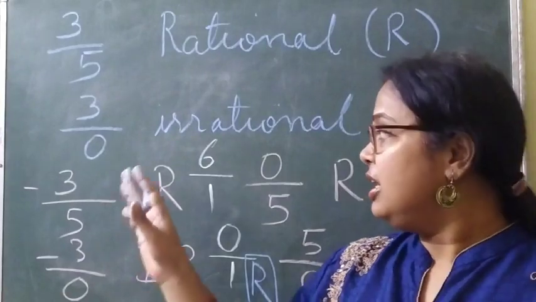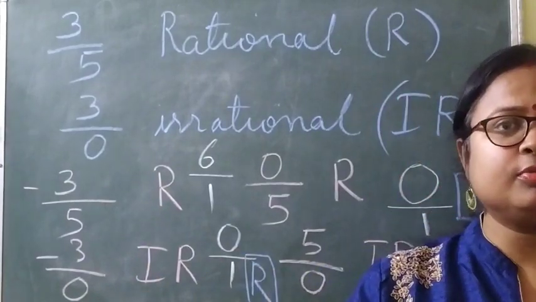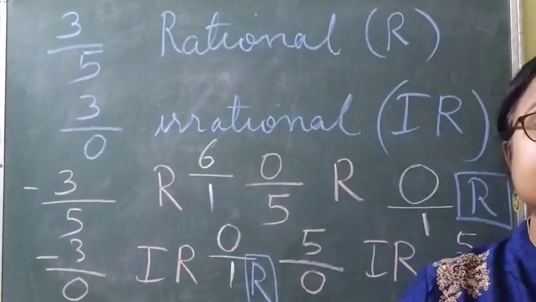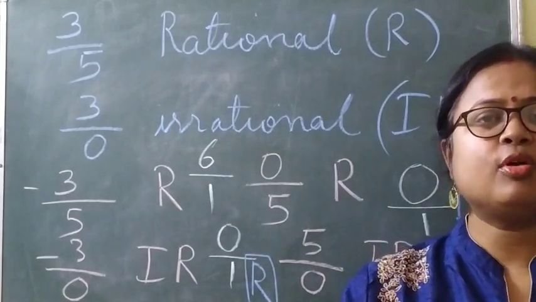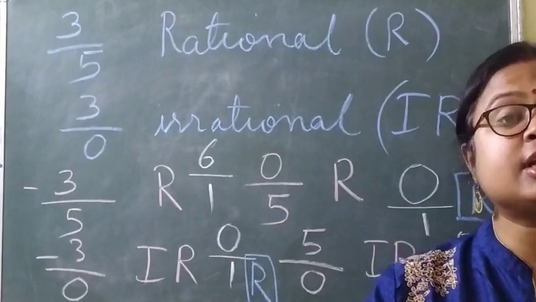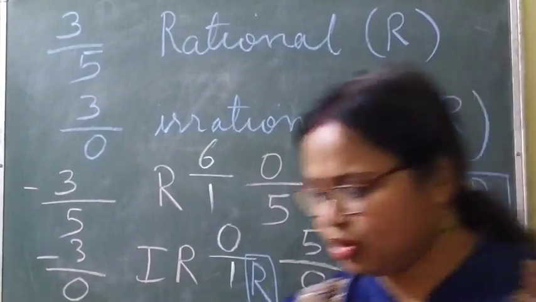Whichever book you want, you can go through. Clear? In that book, you will find one word: standard form. Standard form of rational number. What is this standard form of rational number? I am going to discuss it with you.